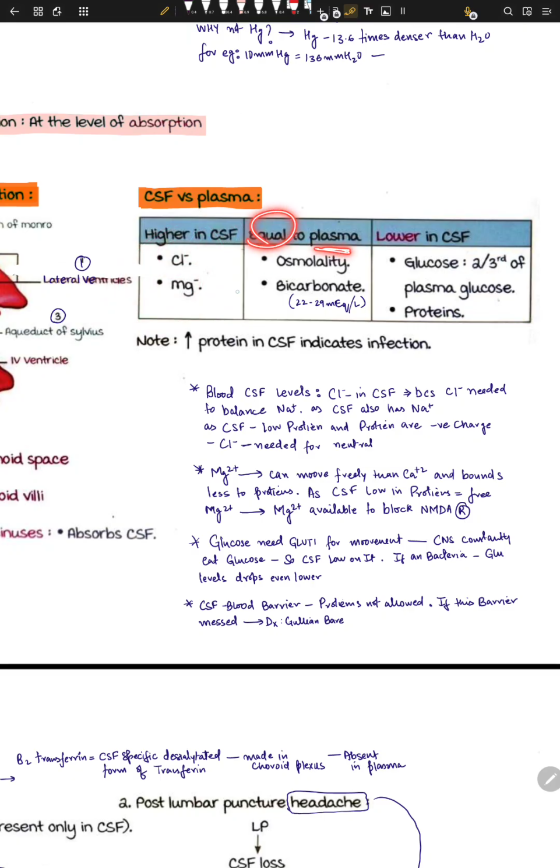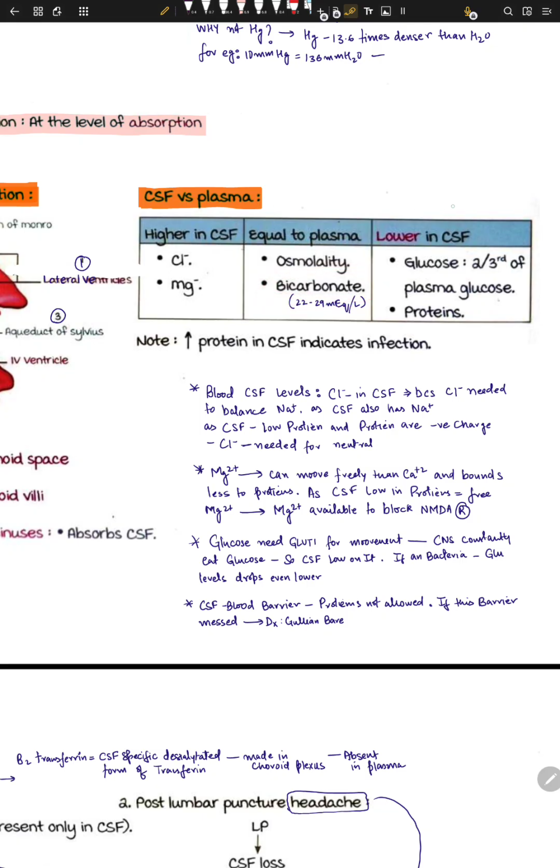What is equal in CSF and plasma? What does CSF have that plasma also has? Osmolarity, that is around 270 to 300, the number of particles. The other thing that plasma and CSF have in common is bicarbonate. The normal level is 22 to 29 milliequivalents per liter. That's the unit. So bicarbonate is the same as well.